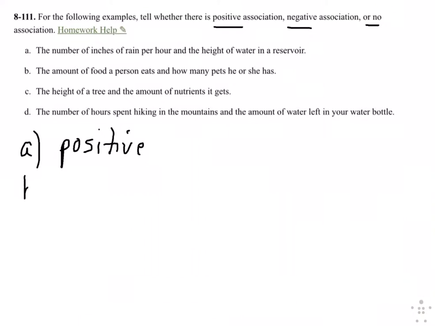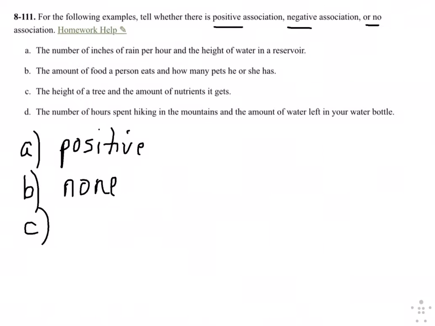right, correlation or association. For B, the amount of food a person eats and how many pets he or she has. There's no correlation between how much food you eat and how many pets you have. They're not asking about the feeding the pets. So there's none or no correlation, right? None.